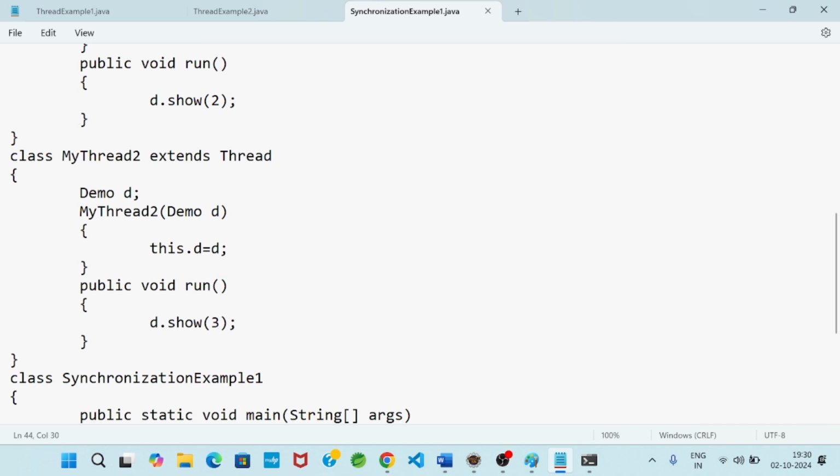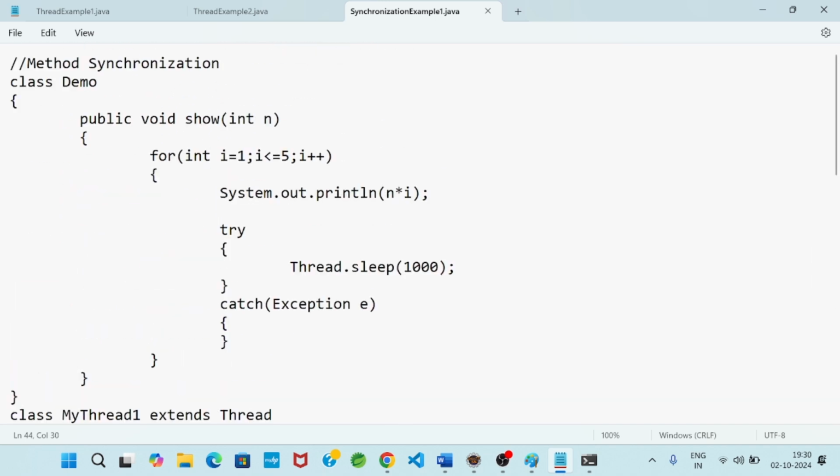So that is synchronization. Then how will I represent it? Very simple. Simply one keyword I will write: synchronized. Simply on the method, because this method is our main method, this method contains the logic part. So this method definition I preceded by the keyword synchronized. Hence this is representing method synchronization.